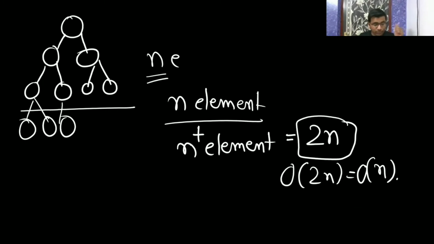Then you have inserted the rest of the n elements, so the total number of elements is going to be 2n. Then you call build max heap on the 2n elements. That is going to take big O of 2n, and the overall time complexity is big O of n. Am I clear to all of you?